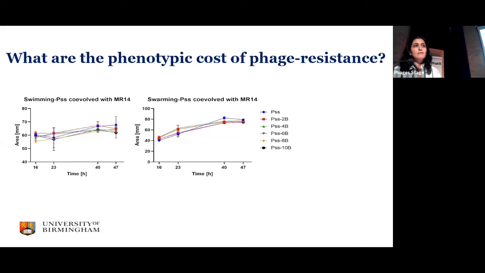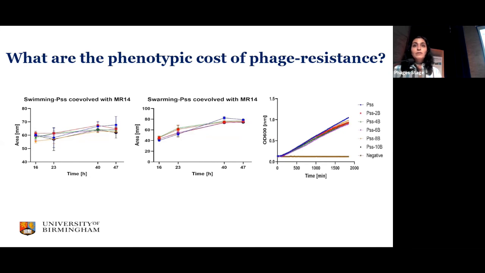So motility is involved in pathogen movement, and it affects pathogenicity. So we measured PSS that was co-evolved with MR14. We measured its swimming and swarming in the media at different time intervals. And we found that the motility of the PSS population was not affected by coevolution. Also, we looked at the growth of those evolved PSS, and again, the growth was quite similar to the ancestral or original PSS that we used.